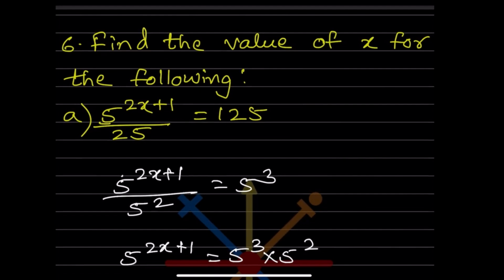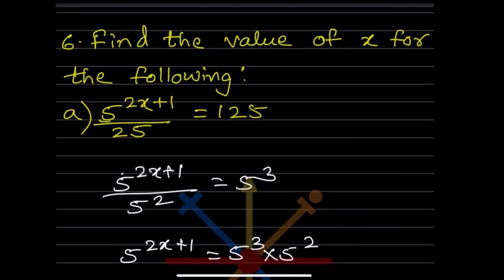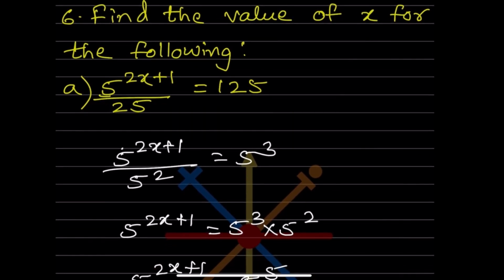Now find the value of x for the following. Now look at here, these are very important problems. And here, 5 raised to 2x plus 1 divided by 25 is equal to 125. So now let us do this one. We can bring this in terms of 5. Now see here, this will be written as it is.